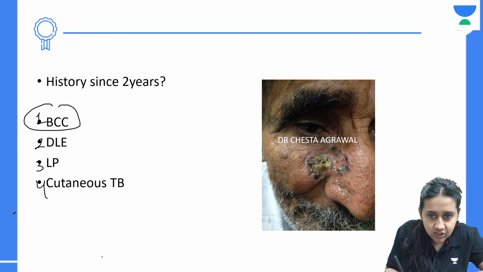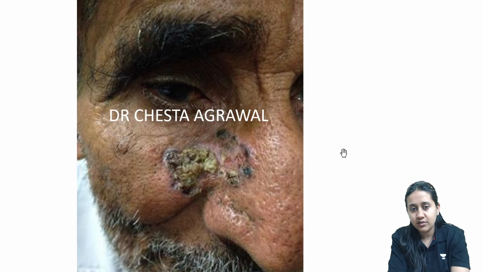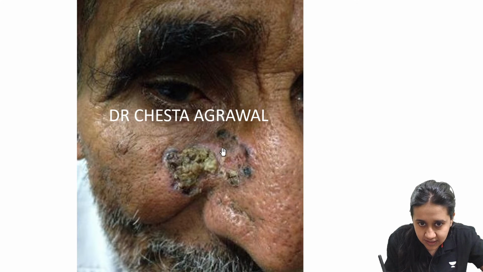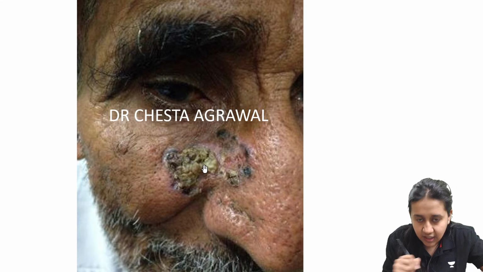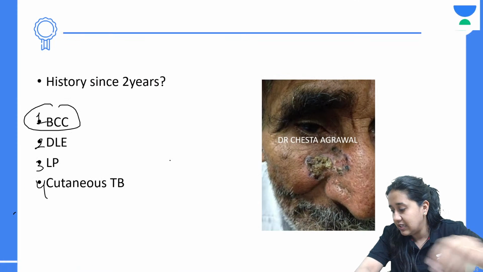Now, if you look at this lesion, you can see that there's a lesion on the inner canthus of the eye. And when you examine it, you can see that there is scarring at a few ends, crusting at a few ends. There is a margin which is beaded. At a few areas it is present, at a few areas it is normal. So this is a very classical image of basal cell carcinoma.